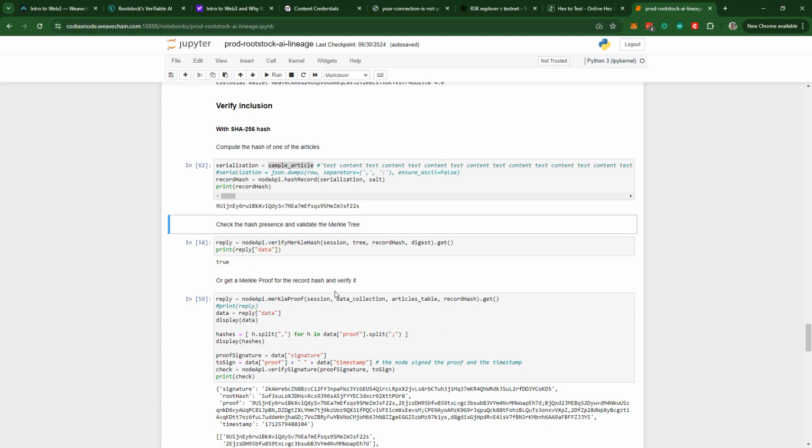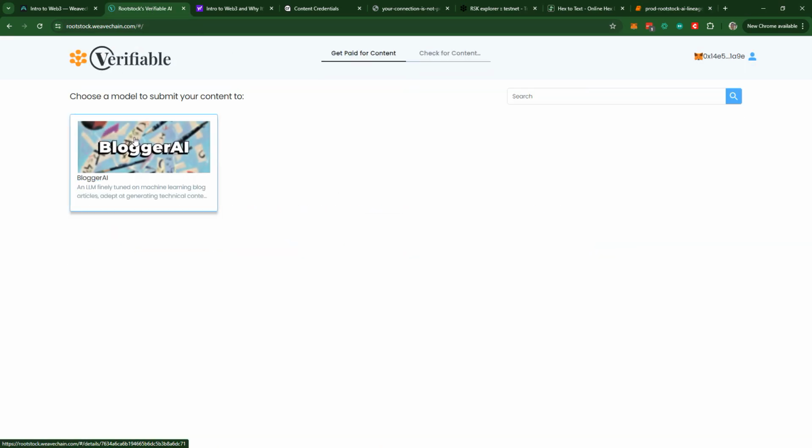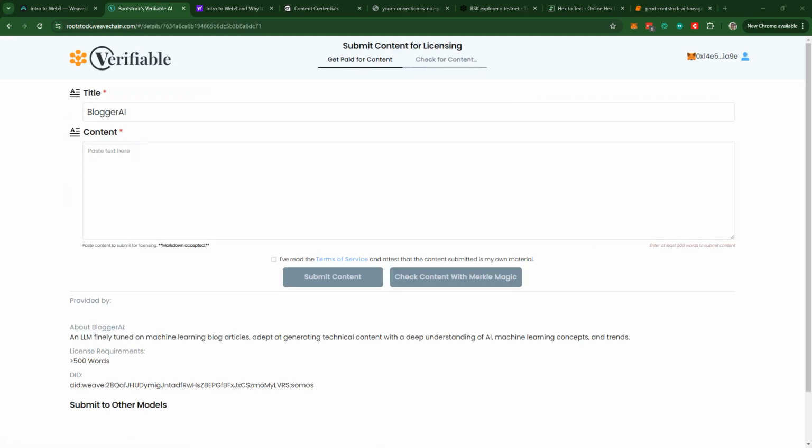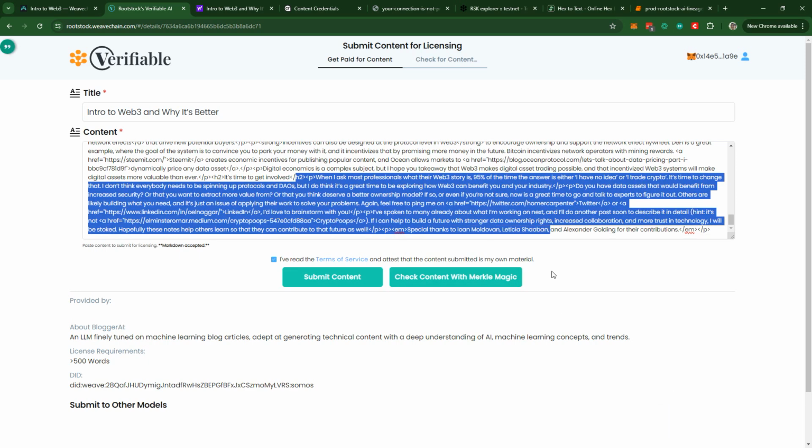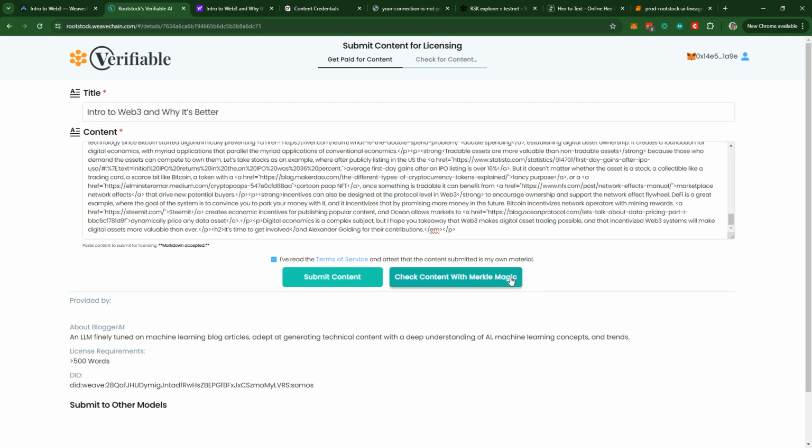And of course, we don't want our users to actually be doing this in code. So back on the Verifiable website, I can come in and paste the content of my article one more time. And then see a nice, happy check mark over here saying that that content is included. And this isn't movie magic. If I go and delete a big chunk of it and run my call, it'll show that this does not exist in the tree.